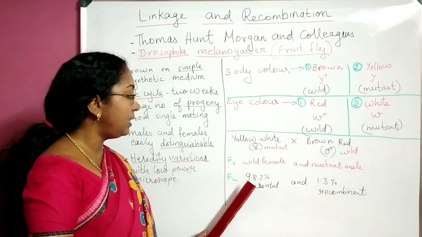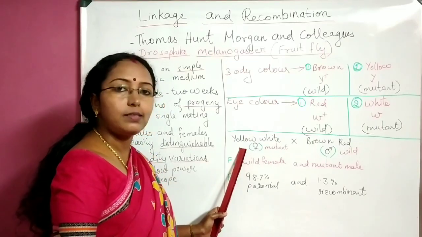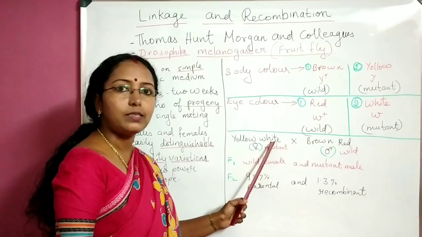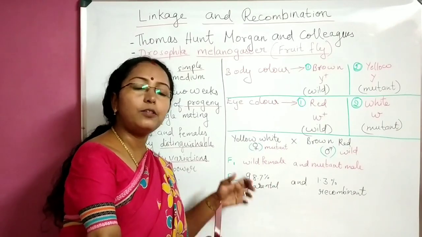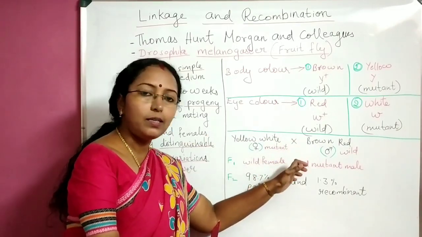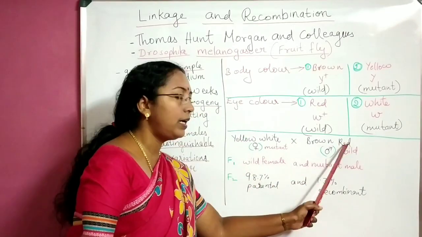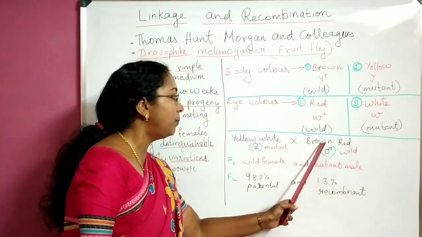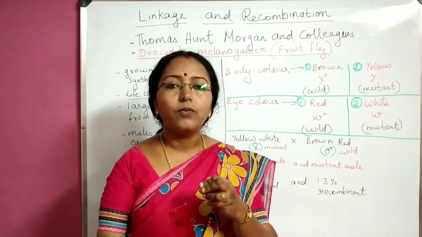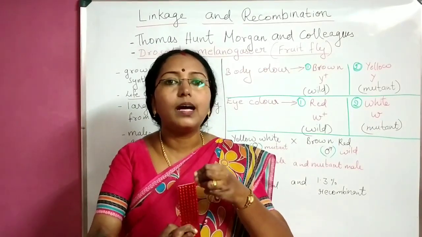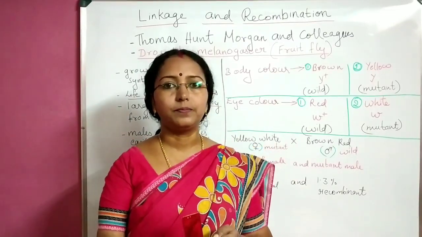Rest 98.7% of them were parental. Parental means what? If the body color is yellow, eye color is white. If the body color is brown, eye color is red. This combination was there. Whether males or females, they had this combination only. But very few had another combination, that is yellow body color, red eye color. Similarly, brown body color, white eye color. This combination was very less. So they were thinking, why had this few new combination occurred? What is the reason behind recombination?